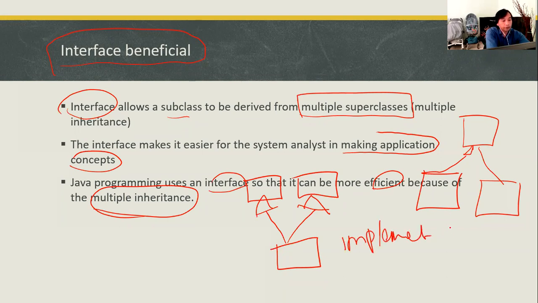You can implement interface A, interface B, and interface C, and so on. It means that this subclass is using multiple inheritance. Okay.